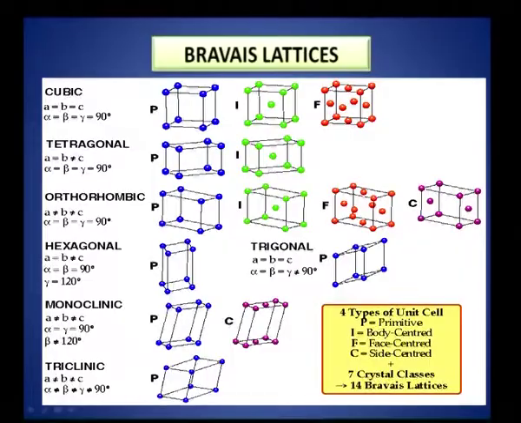And so you have the cubic structure again, and I am again reading the 7 systems: cubic, tetragonal, orthorhombic, hexagonal, monoclinic and triclinic. So, 1, 2, 3, 4, 5, 6, trigonal is the 7th one. You have I, which is body centered, F stands for face centered, C stands for side centered. There are 7 crystal classes and 14 Bravais lattices.